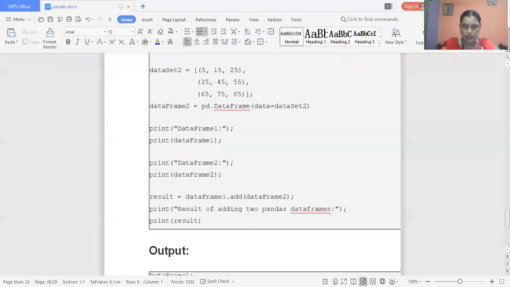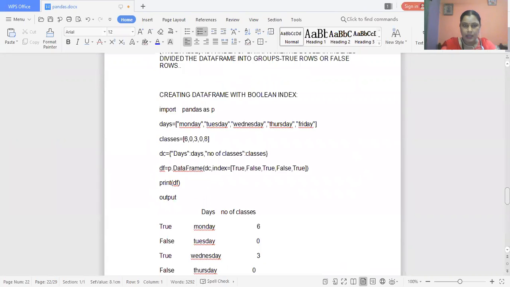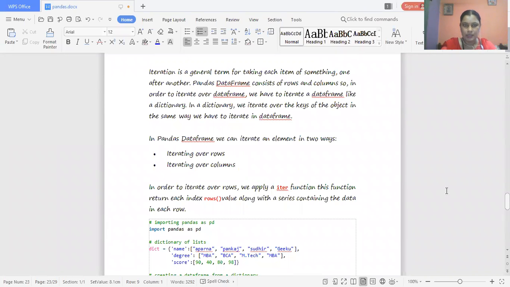Iterations over the row and column in the data frame means, iterations means the repeating of statements. Means here in data frame, iterations means the repeating of row or repeating of column.